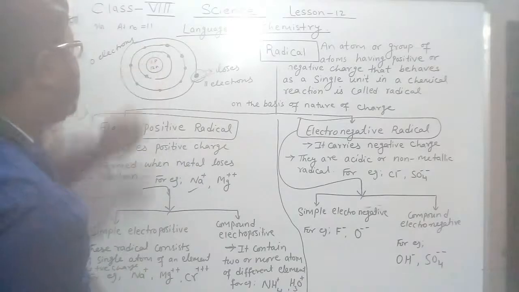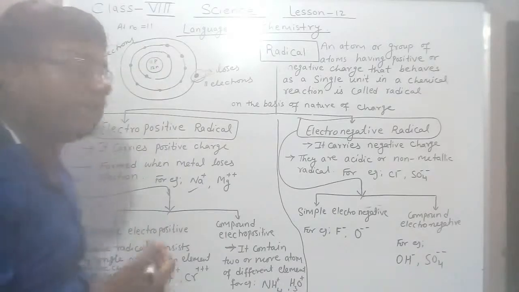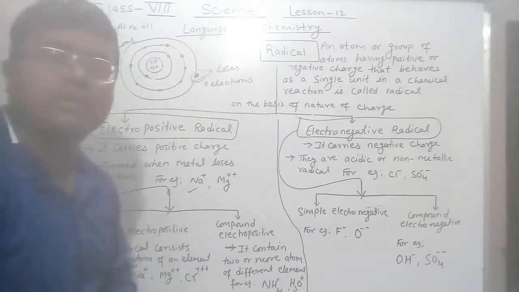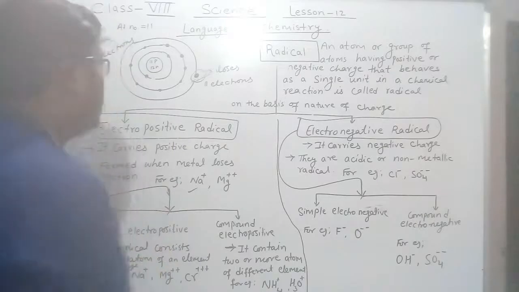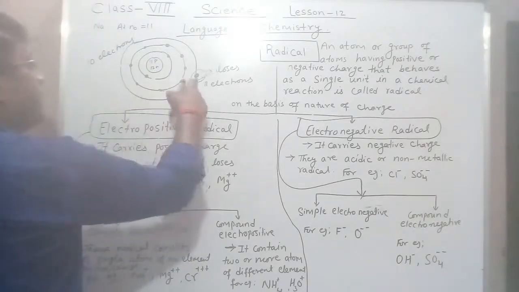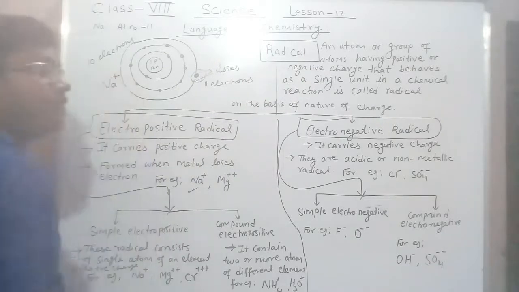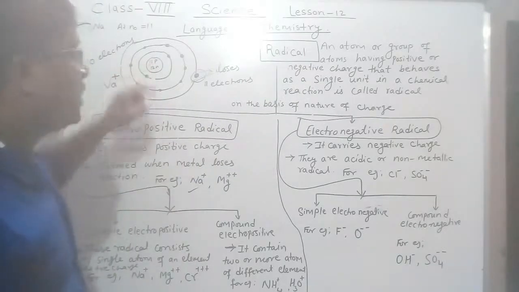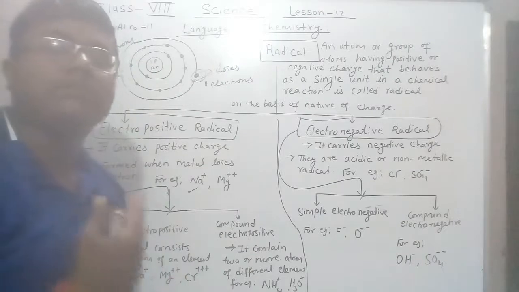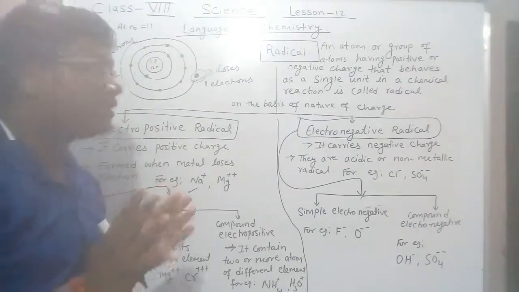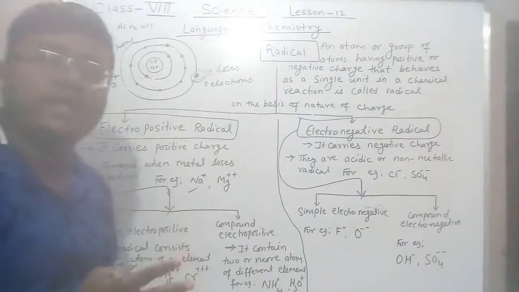And how many protons are remaining? 11. So now the number of protons is more, and proton means positive charge. So when sodium loses 1 electron, it becomes Na plus. Before, it was the same, 11 protons and 11 electrons.